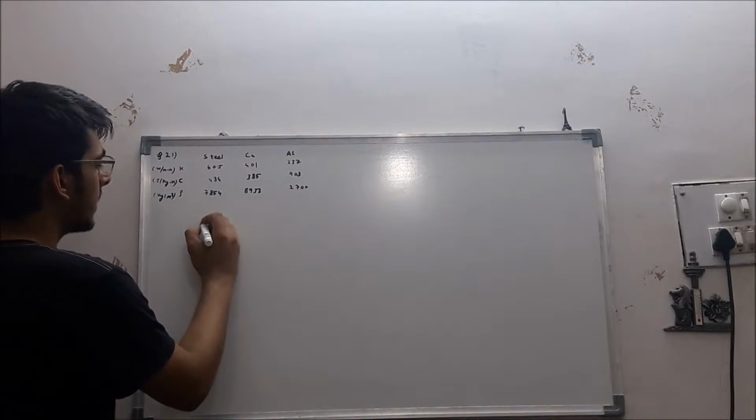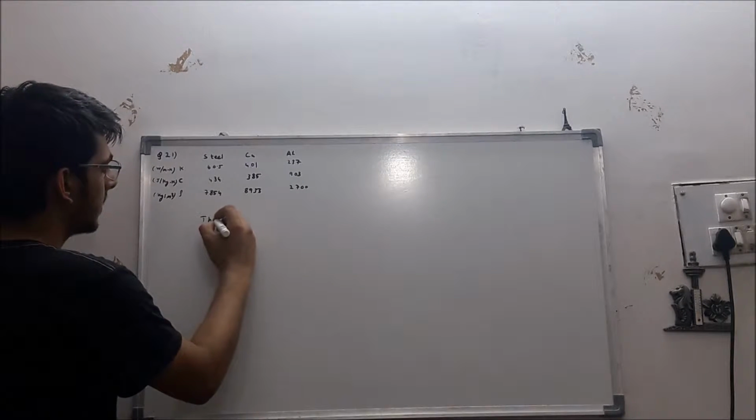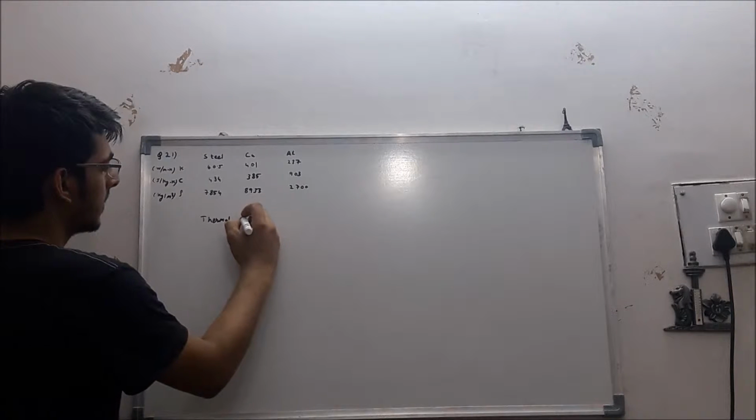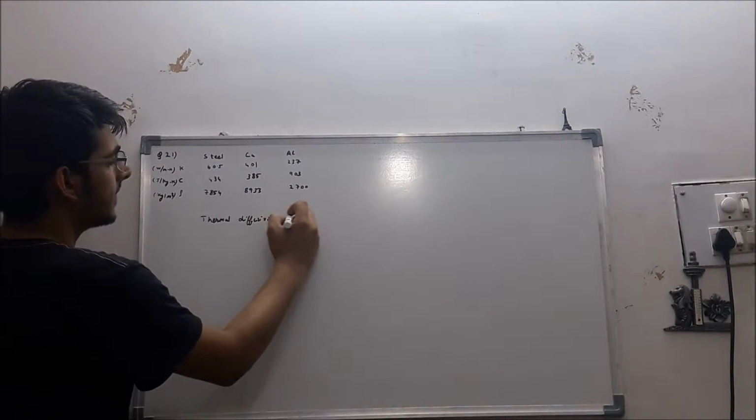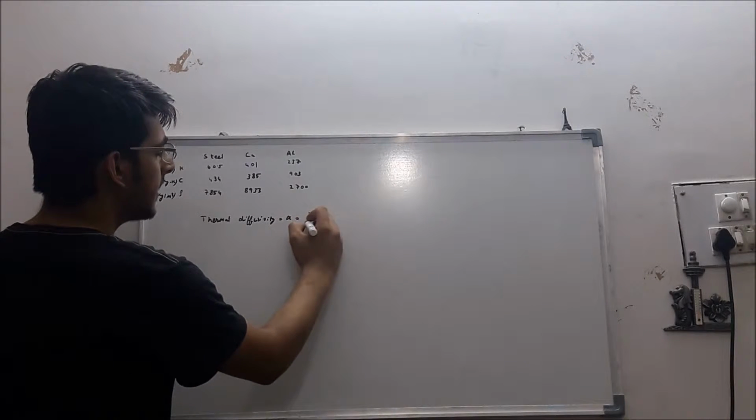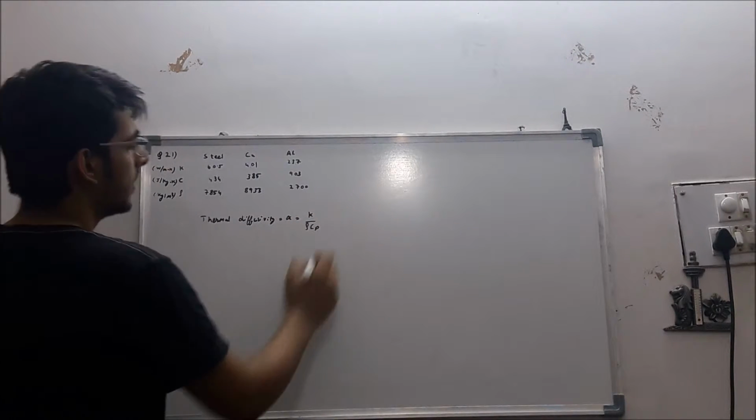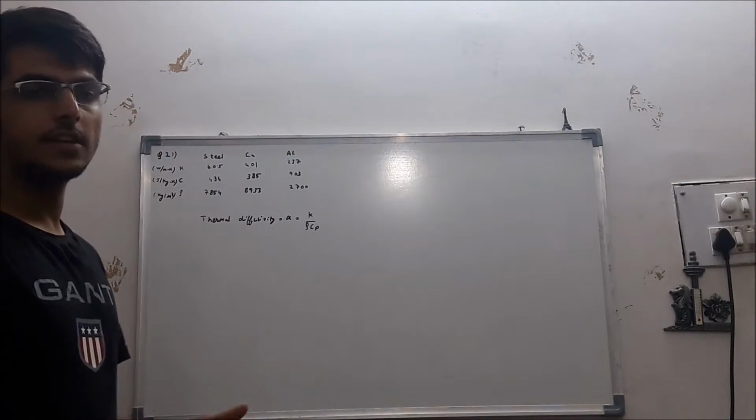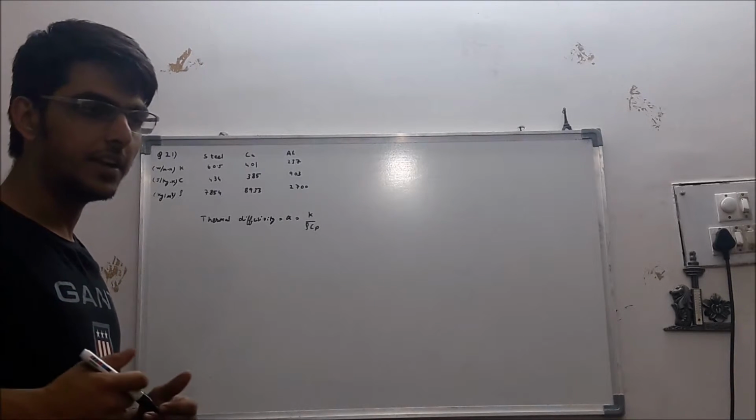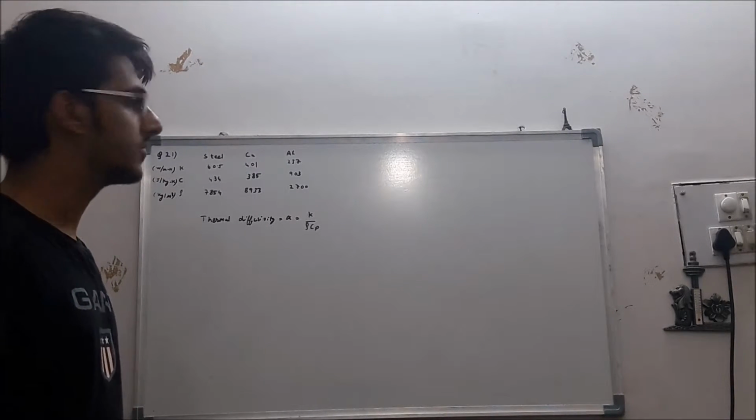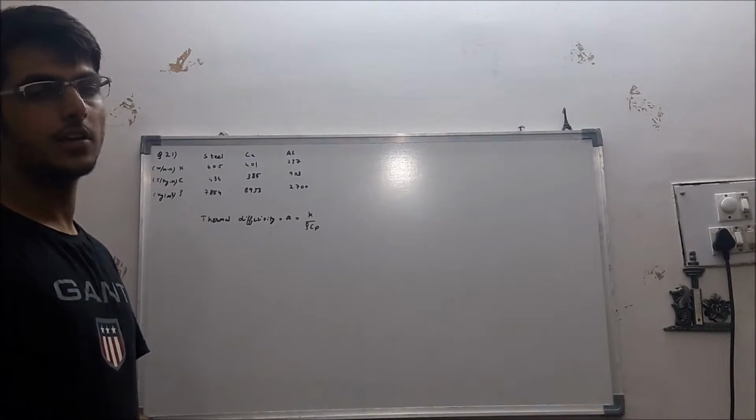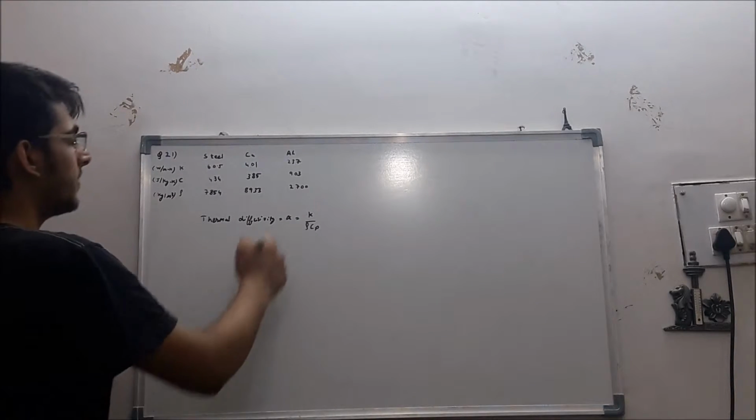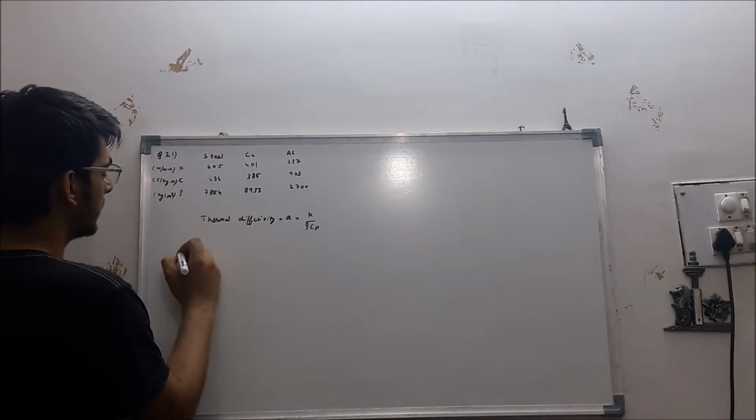Now we know thermal diffusivity, that is alpha, that is K by rho Cp. So this alpha is actually the rate at which the heat is being transferred to the system. So the more the alpha, the faster will be the solidification. So let us find alpha for all the three.